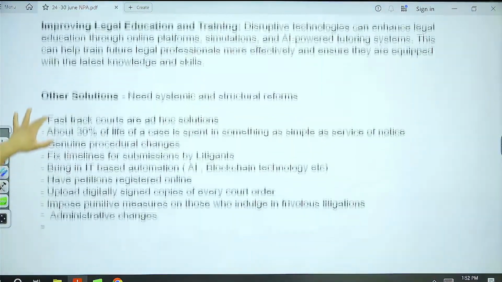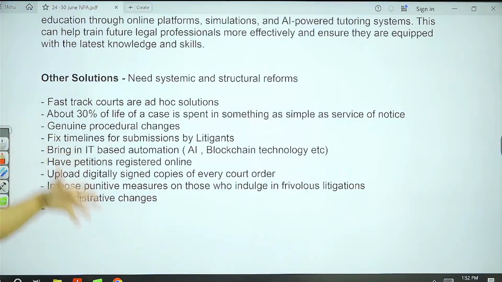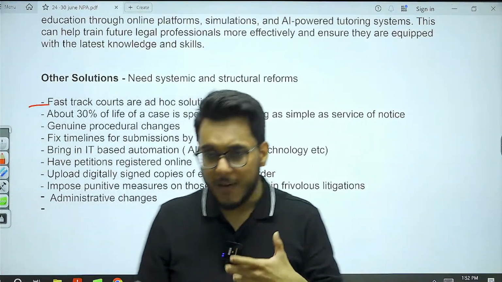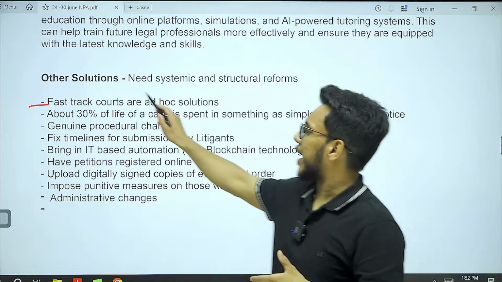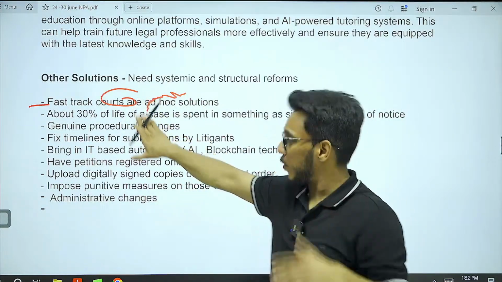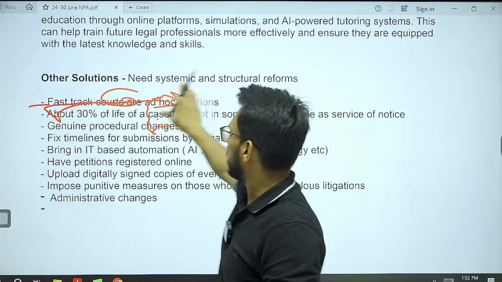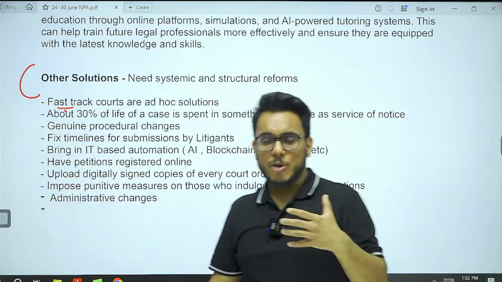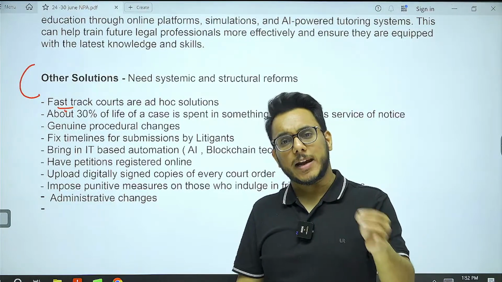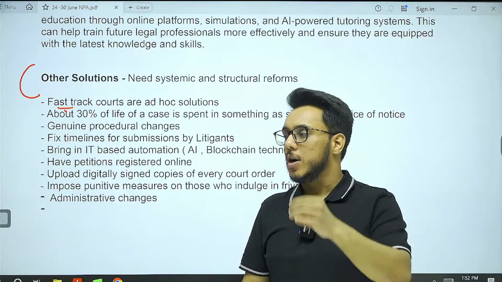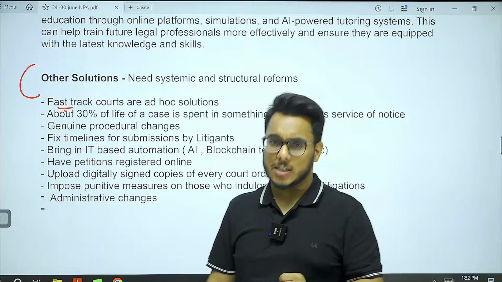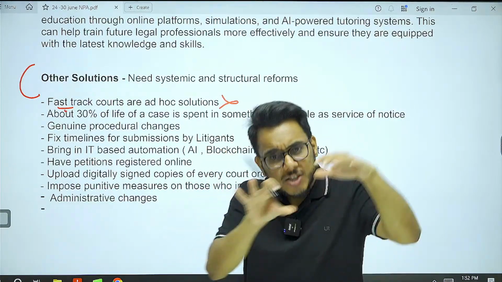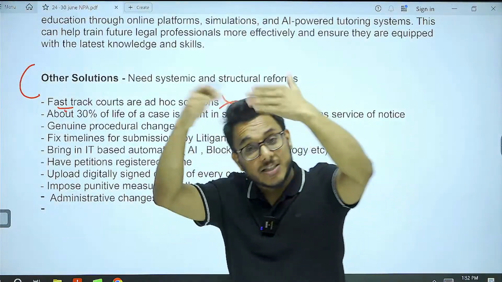Then there are some other generic solutions which can also be used. We need to fast track the court processes. We need to have fast track courts. Fast track courts we do have, for example, for rape matters and for matters related to scheduled caste people. These are an ad hoc solution. Rather than fast tracking a particular category of cases, we need to fast track the entire judicial process.